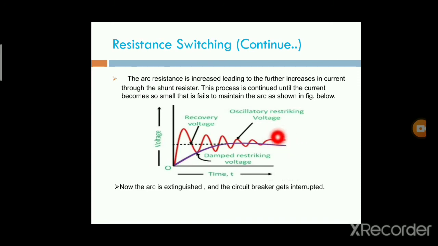The current becomes so small. This is the oscillatory restriking voltage and this is the recovery voltage. This is the damped restriking voltage, and this is the recovery voltage.